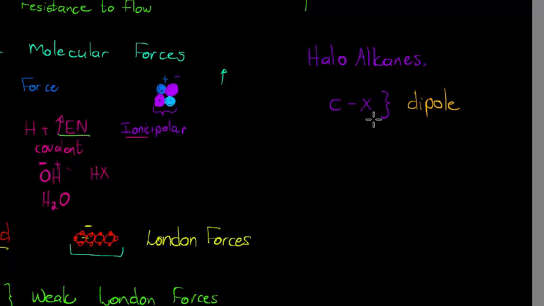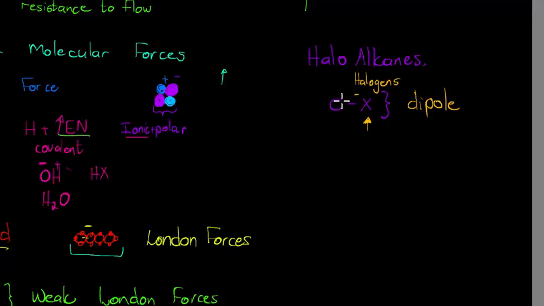So why is this a dipole covalent bond? Because the halogens, you have to remember, have the highest electronegativities in their row on the periodic table, so they have a very high desire for electrons, drawing electrons to themselves.